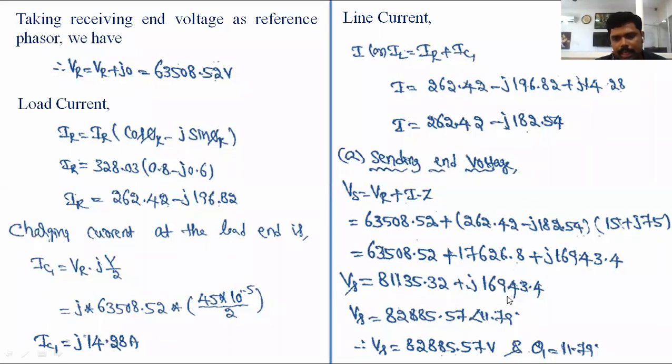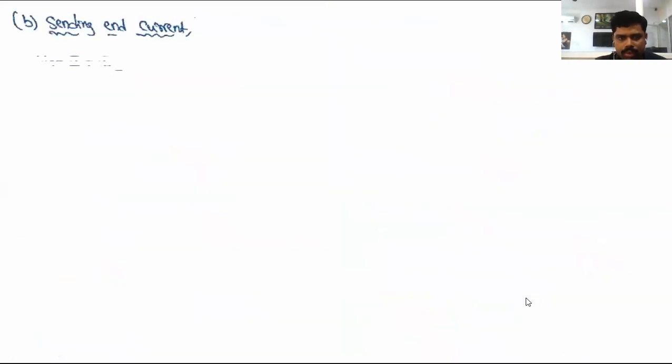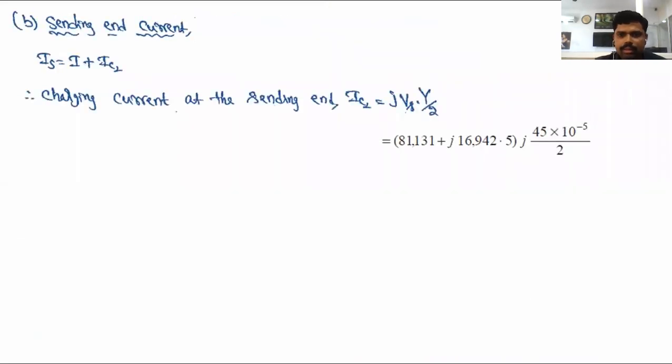Vs is 81,135.32 plus the imaginary term 16,943.4. Substituting the value, that is 81,131 plus the imaginary term 16,942.5, times J, and the admittance for the total 150 kilometer is 45 into 10 to the power of minus 5 by 2. For simplifying, we're getting minus 3.81 plus J 18.25.